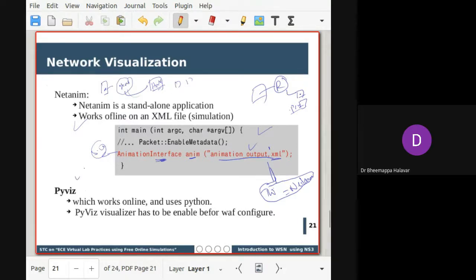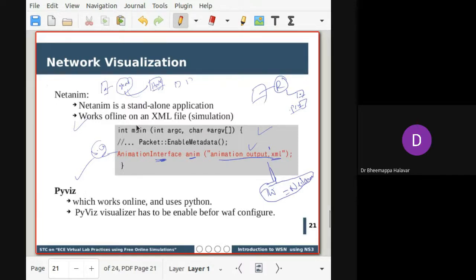And suppose you want it live, while the simulation is happening. Then you can use another tool called PyViz, the Python visualizer. For that, before compiling, we have to enable the Python visualizer inside our code. Then you compile. Before configuring, you have to enable the visualizer, and then automatically it will come.